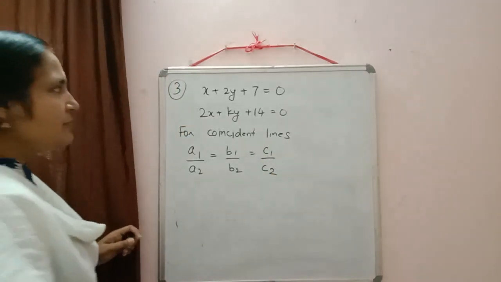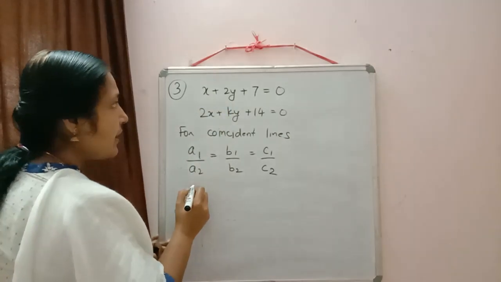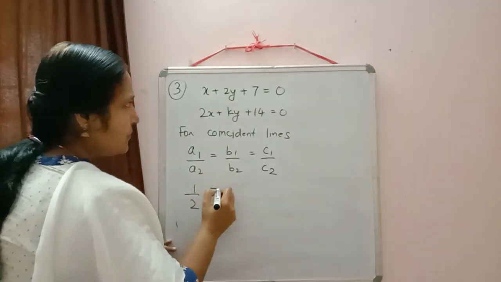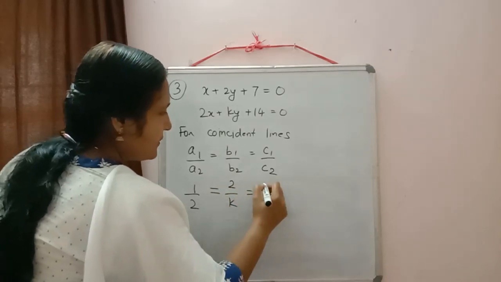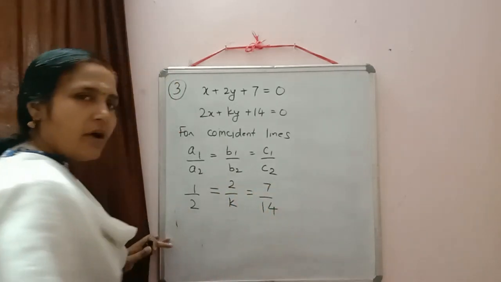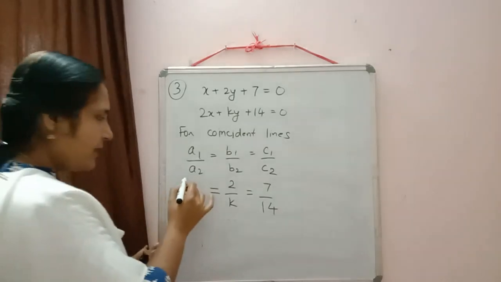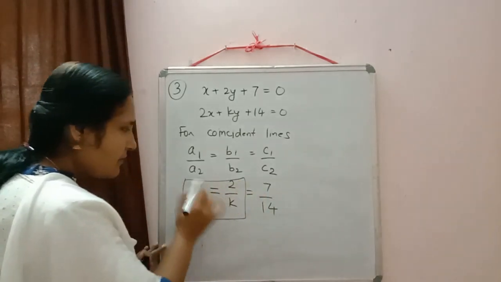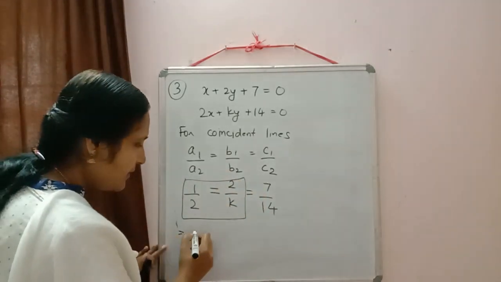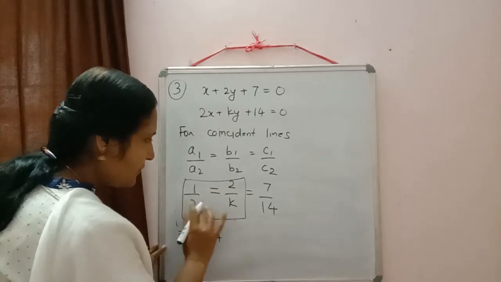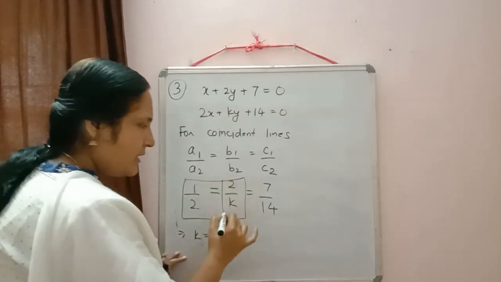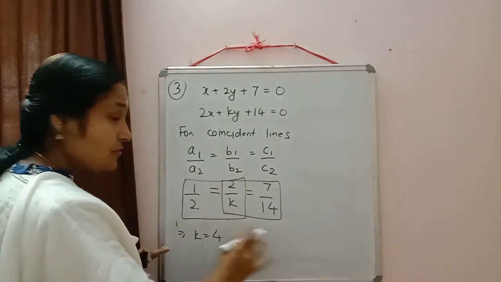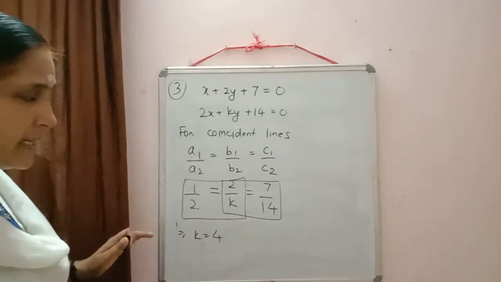Now we will substitute the value. What are the things we have here? 1 by 2 equal to 2 by k equal to 7 by 14. Now we can simplify these two first. Do the cross multiplication, check what will come. K is equal to 4. Just to verify this one, you just equate these two also. Answer should be same. Value of K should be same.